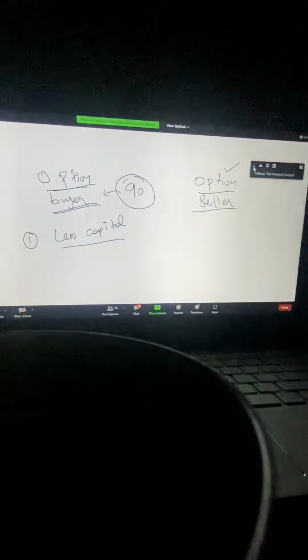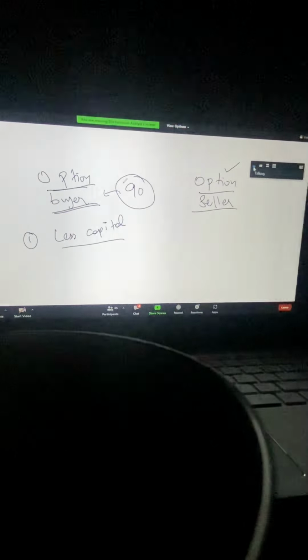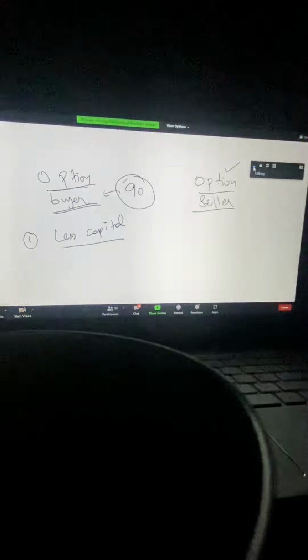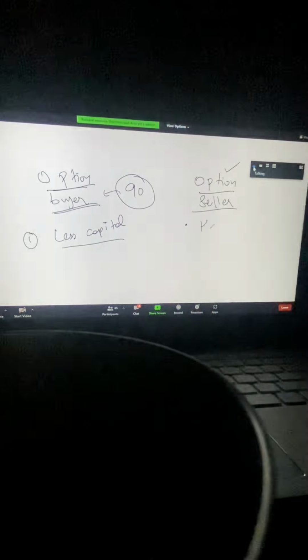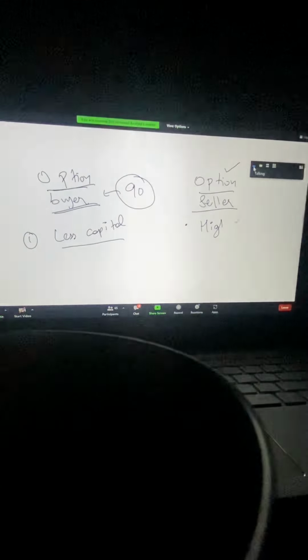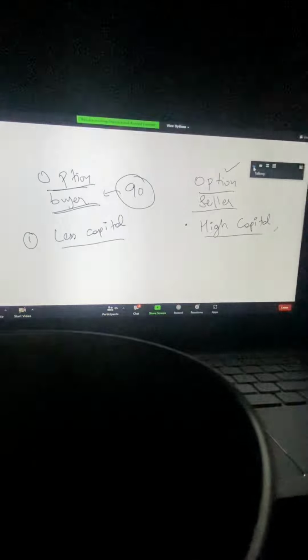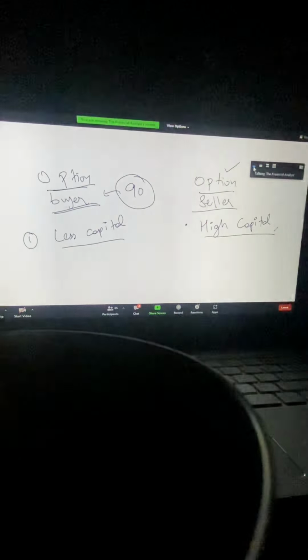So if most of the players are option buyers, then who is selling them these options? These are the people with high capital.